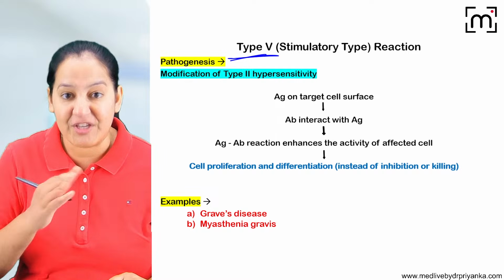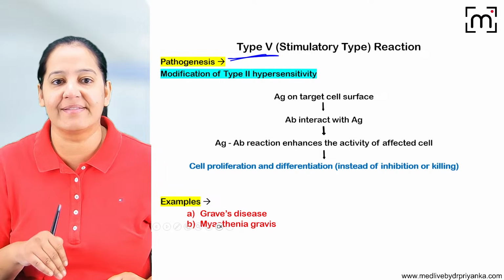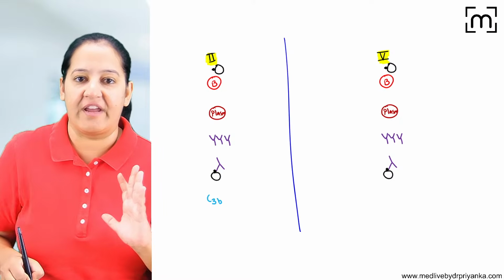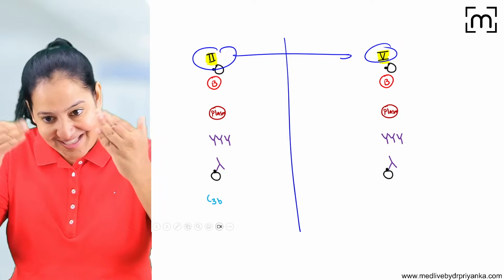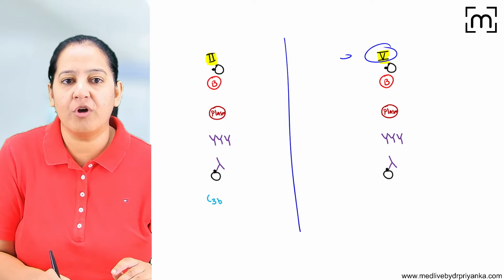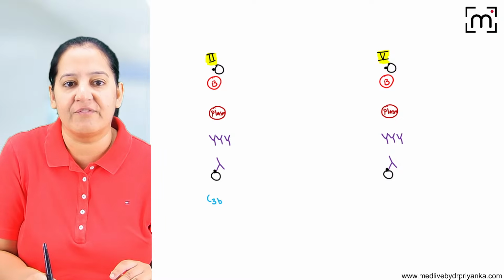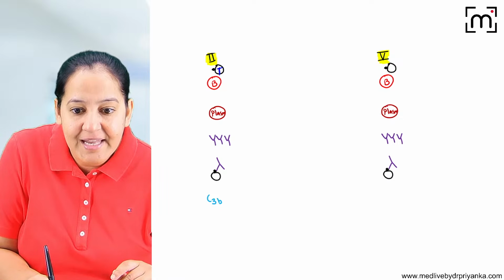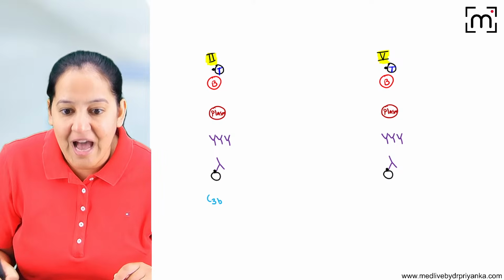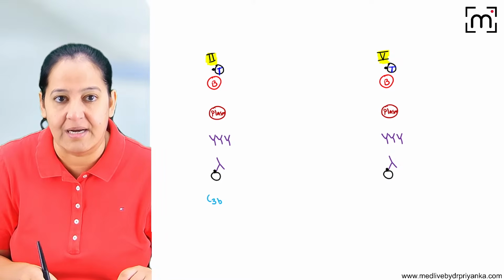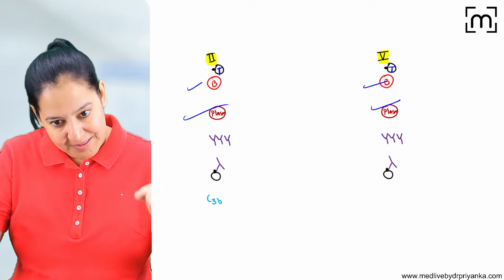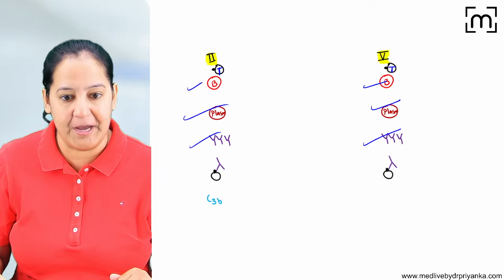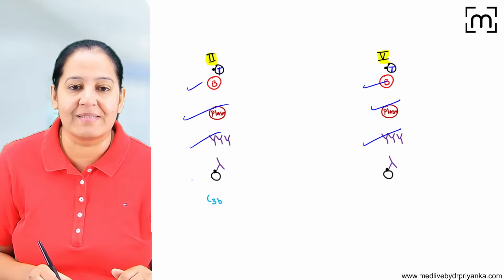Type 5 is a special version of type 2 in which, now compare type 2 and 5, only the last step is different. In both of them, the antigen is present on the surface of a target cell. Appreciate the target cell. It is activating B lymphocyte. B lymphocyte converts into plasma cell. Plasma cell is forming the antibody, IgG or IgM. Antigen antibody complexes are formed.